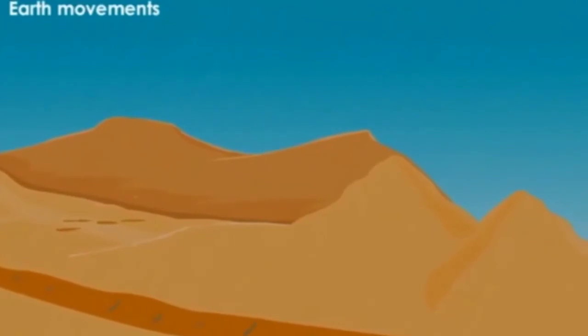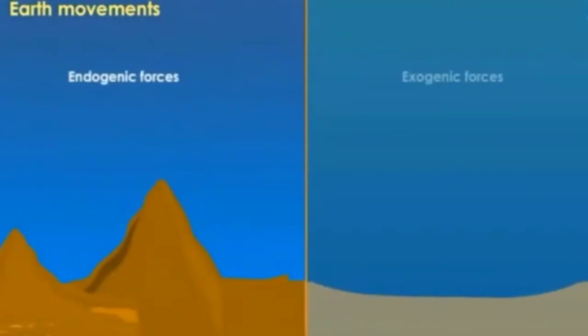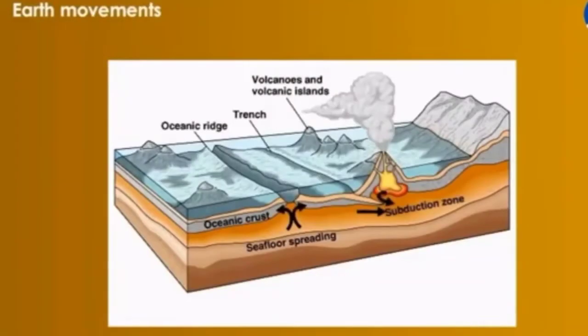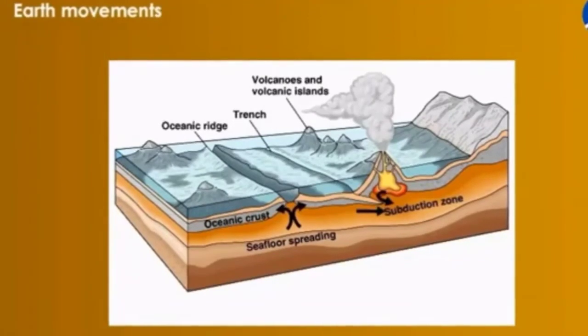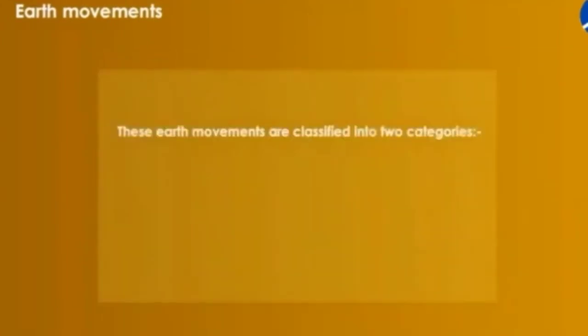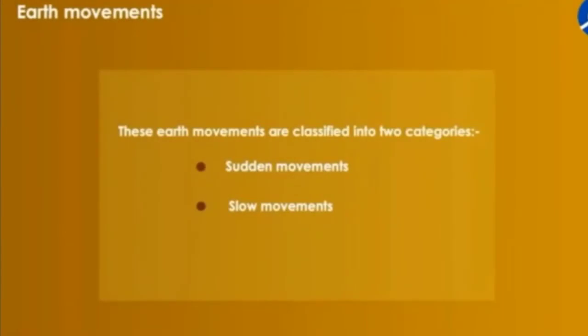or external forces. The endogenic forces try to uplift or subside the Earth's surface, while exogenic forces try to level down the surface of the Earth. The powerful endogenic forces operating from within the crust are also known as tectonic movements or earth movements. These earth movements are classified into two categories: sudden movements and slow movements.